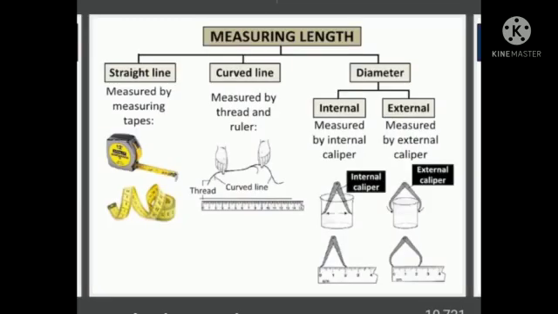Now here we have some different measuring instruments for the measurement of different lengths. For example, if you want to measure a straight line, measure it with the help of measuring tape. If you want to measure the length of a curved line, measure it with the help of a thread and ruler. If you want to measure the diameter of anything internally, then measure with the internal caliper. Or if you want to measure the diameter of something external, then measure with the help of external caliper.